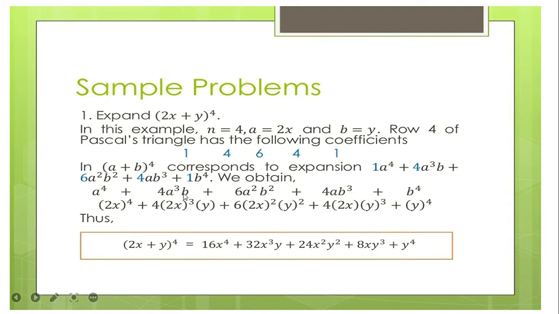Pag abot sa b, ang imong b, gikan sa kinagamyan padulong sa kinadaan. So, mag-start ka sa 0. So, b to the power of 0, maunang wala, or that's 1. And then, mo nang wala kay B diri. Because 1 times a to the power of 4 is still a to the power of 4.